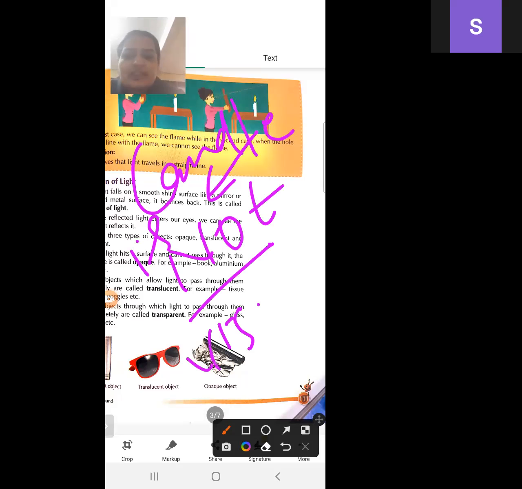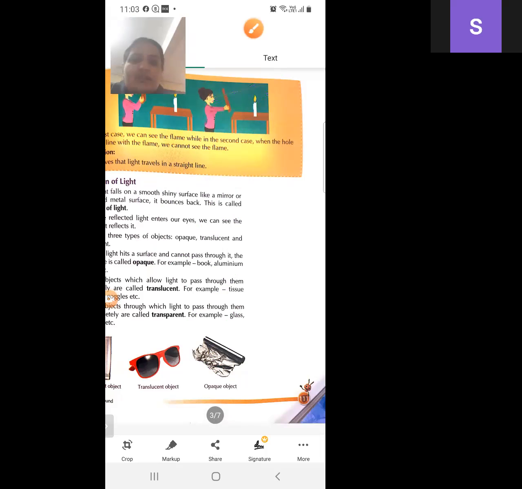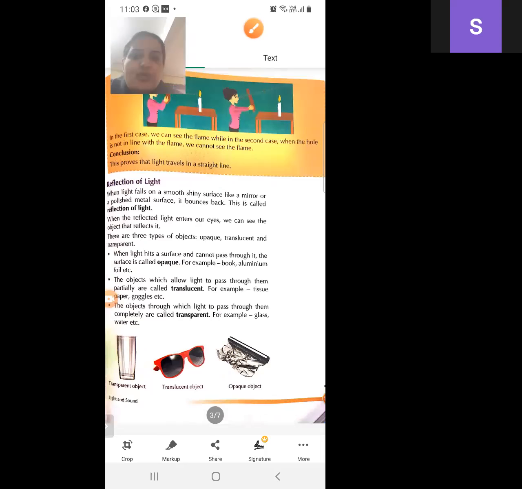Why is it not visible in the second case? Because light is going straight and this light is going here, so it is not visible through these holes. This proves that light always travels in a straight line.